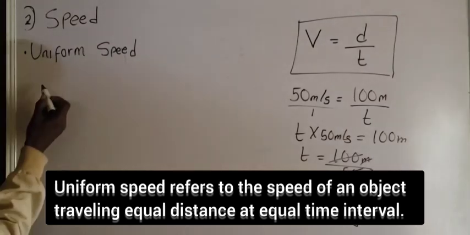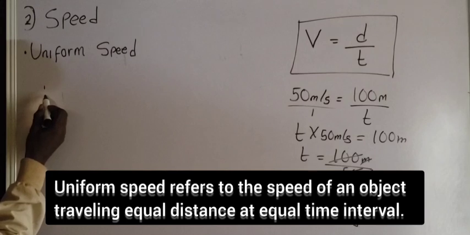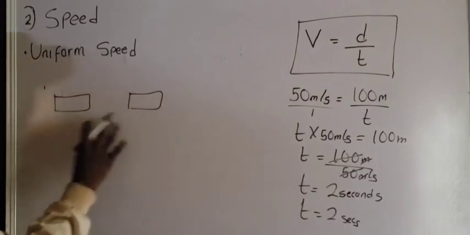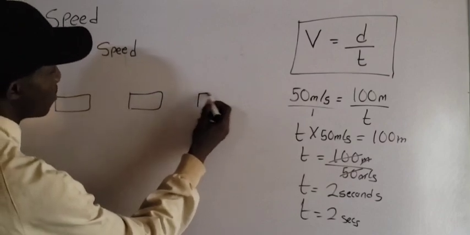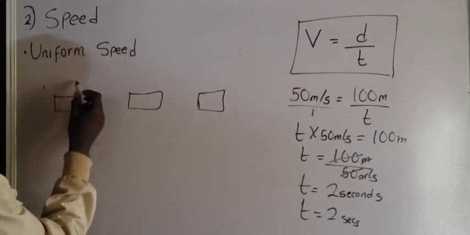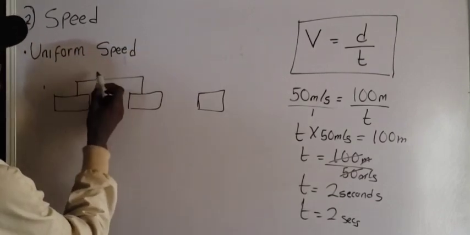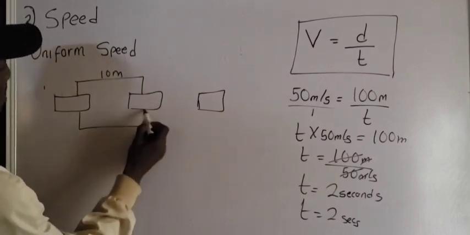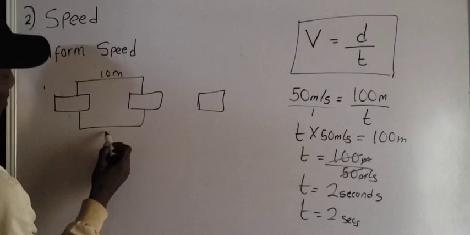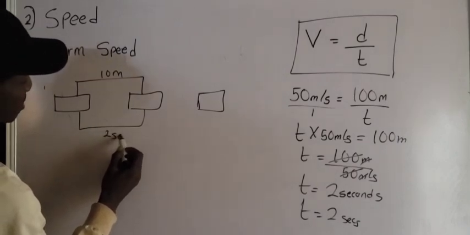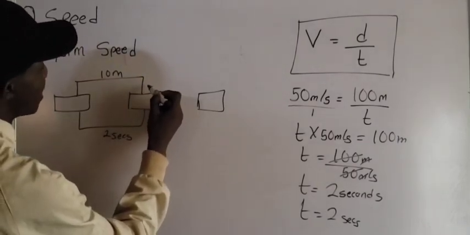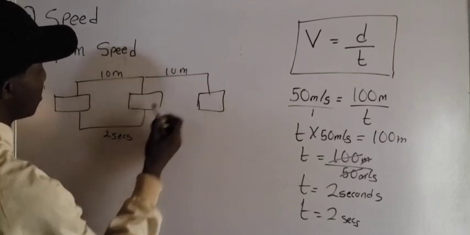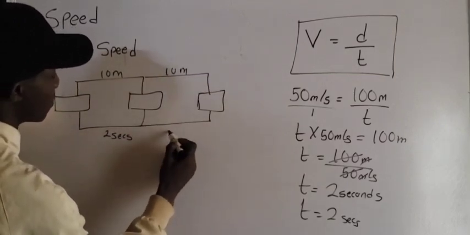For example, let's say a motor is traveling. Let me just represent this shape as the motor. Let's say this distance is 10 meters, and the time here is 2 seconds. Then it covers another distance, 10 meters, in another 2 seconds.